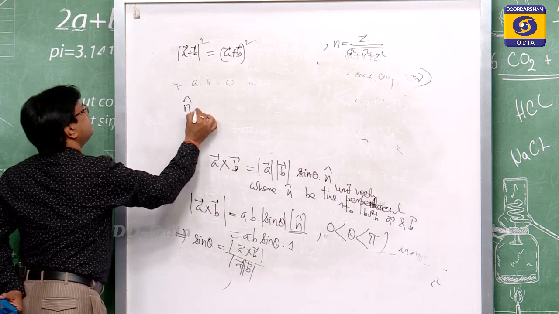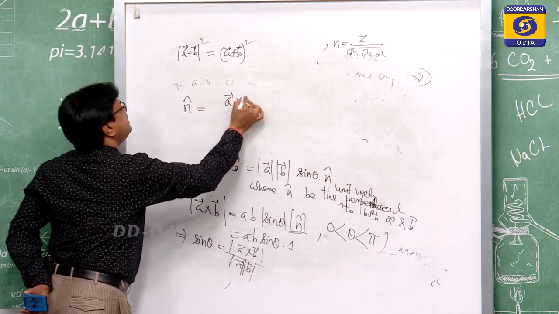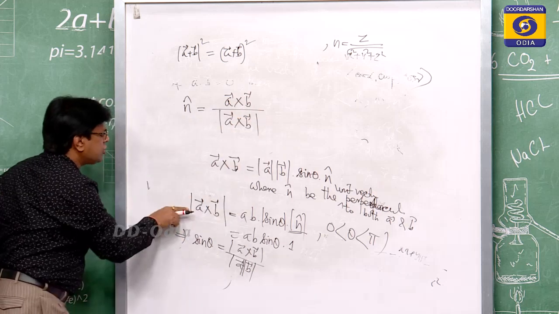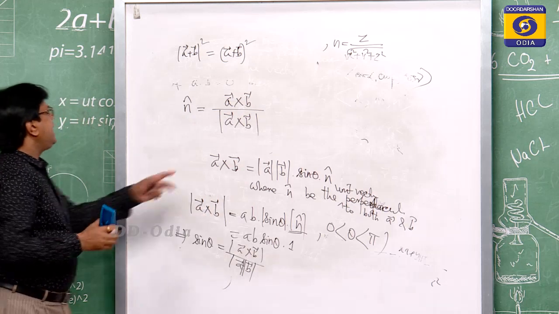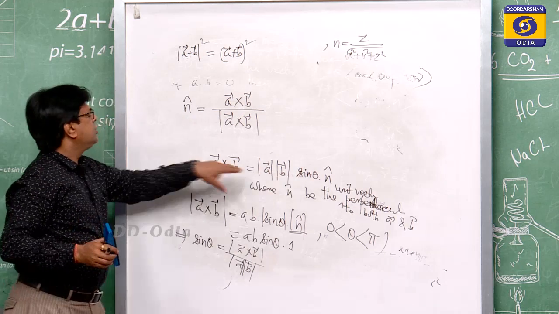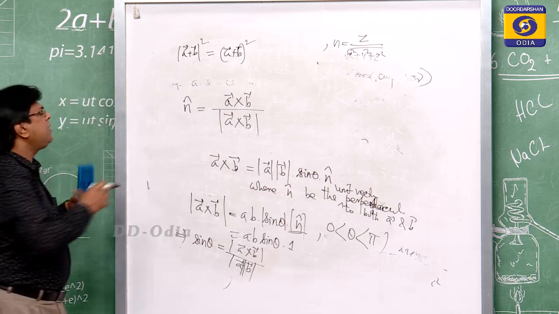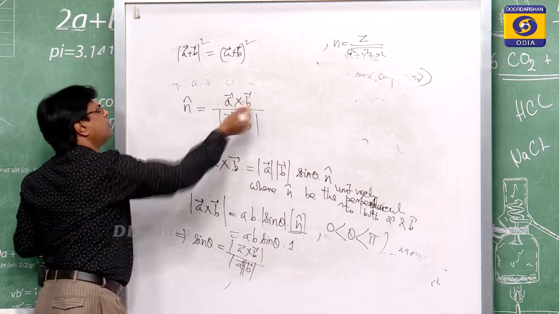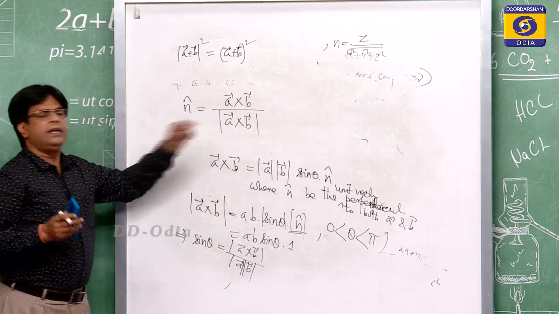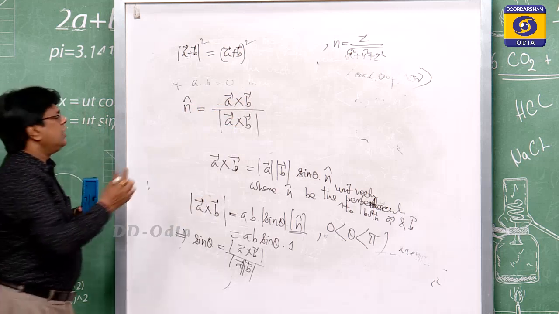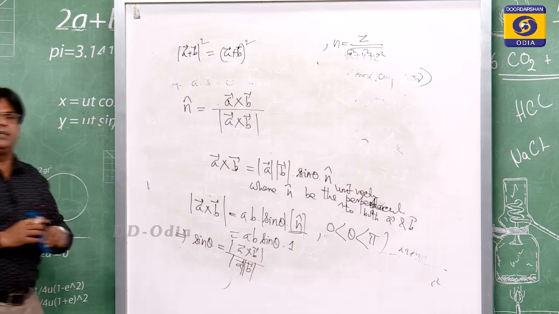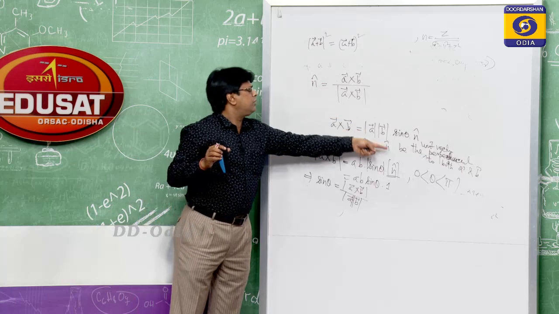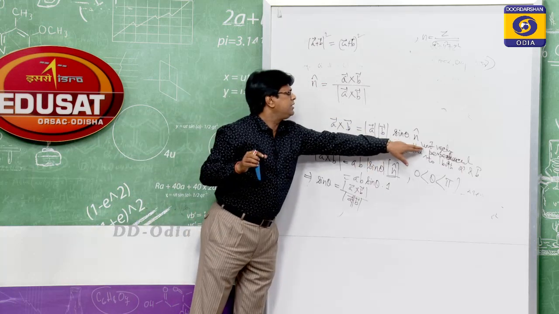Similarly, suppose we have two vectors and want to find the unit vector. The unit vector is A cross B by the magnitude of A cross B, because the magnitude of A cross B is AB sin theta, but A cross B is AB sin theta n cap. So, AB sin theta cancels, and n cap becomes A cross B by |A cross B|. So, if two vectors A and B are given, you can easily find the unit vector perpendicular to both A and B, because n cap is the unit vector perpendicular to A and B.